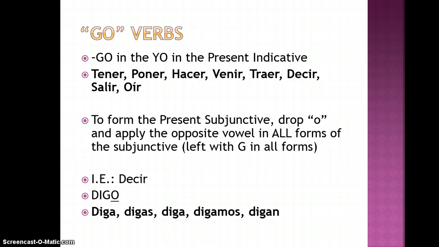The next series of verbs are just reminders that some verbs have irregular yo forms in the present tense. For example, go verbs. We need to remember that the G in go verbs will carry throughout the conjugation, as it does in diga, digas, diga, digamos, and digan.